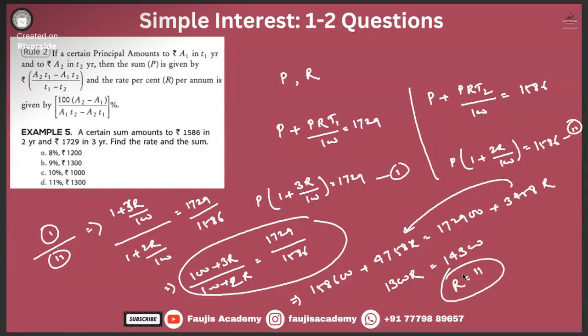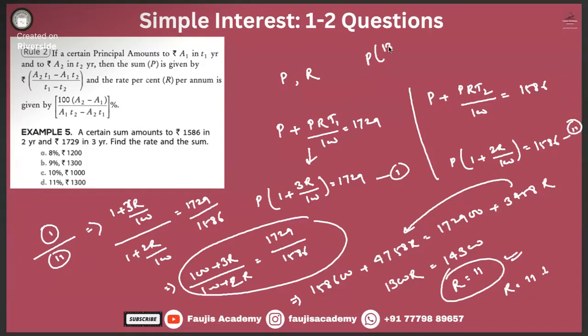Did we get the same number, guys? Okay, we got the same number, right? Now R is equal to 11%. Now let's just put this value of R over here. That means 33 by 100. 100 plus 33, 133 by 100.